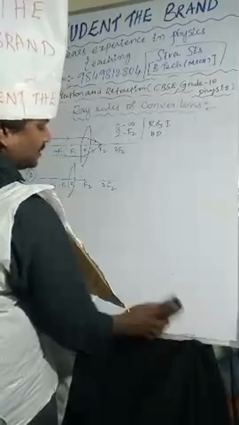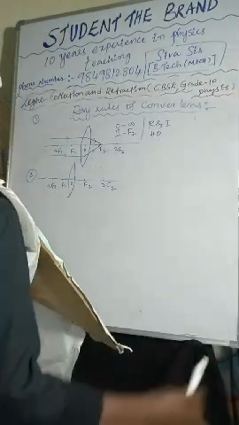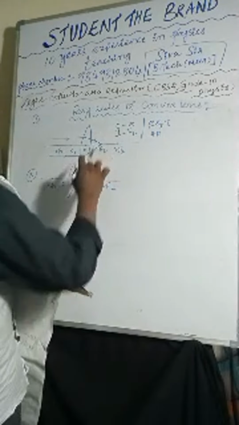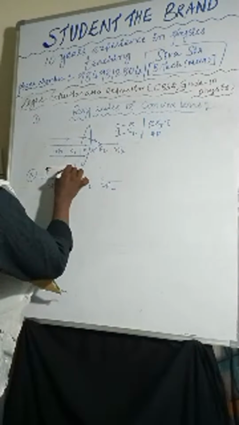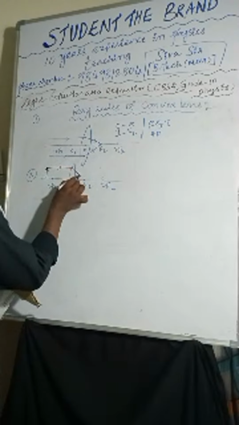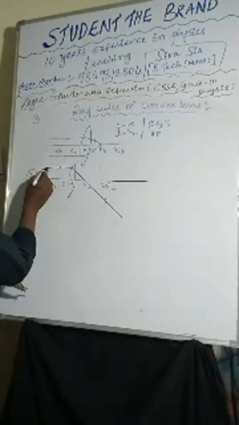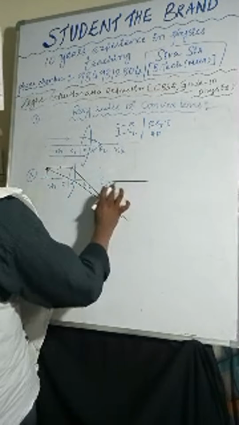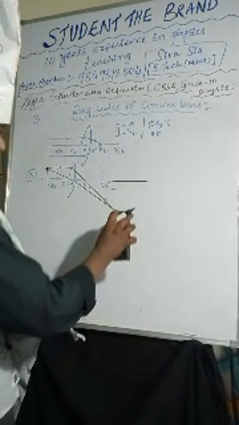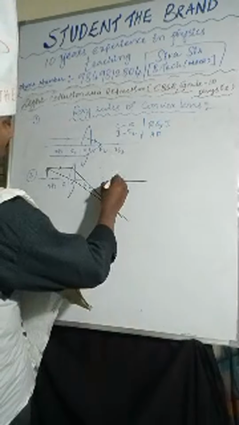Next we are going to the image formations. Here you can see that after refraction, the light rays will meet at F2. The object is placed beyond 2F1. One light ray I am taking like this passes through focus. Another light ray I am taking through the optic center. Those will meet beyond 2F2, so the image will form here.